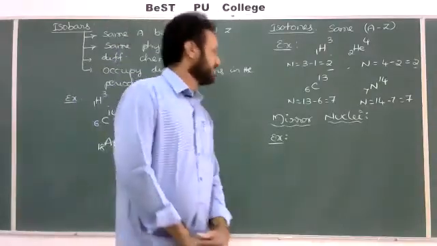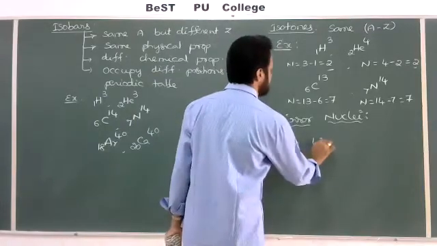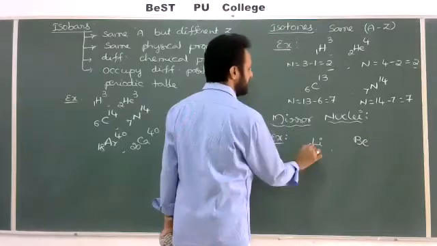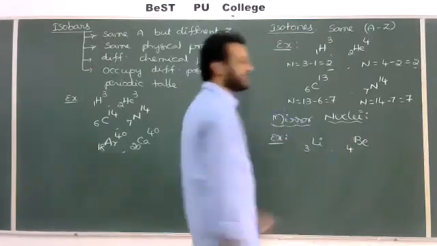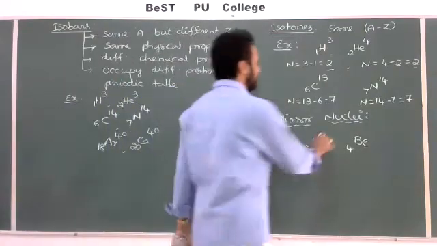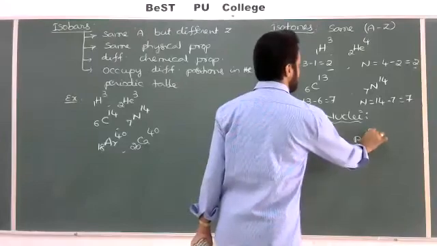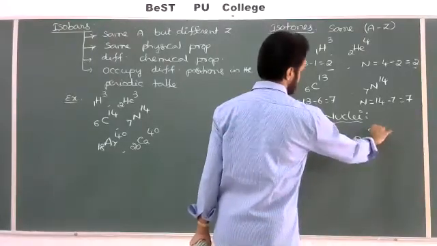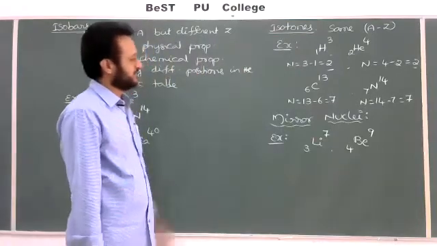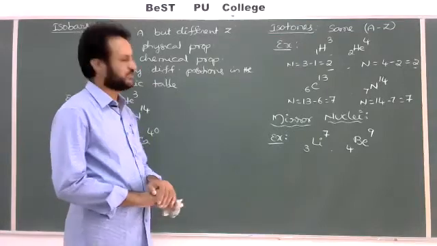mirror nuclei. For this I'll take one example, you can understand easily. Lithium I'll take, and one more I'll take, beryllium. Atomic number of lithium 3, beryllium 4. Both are having different atomic numbers. Here 3 and here 4. I'll take this one 7, and this I'll take 9. Beryllium has various values also, like 8, 9.